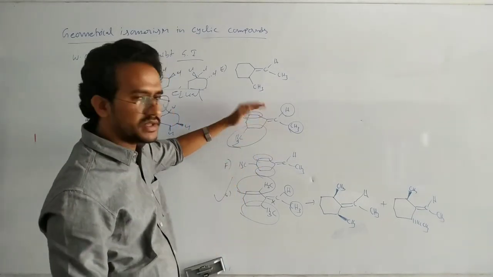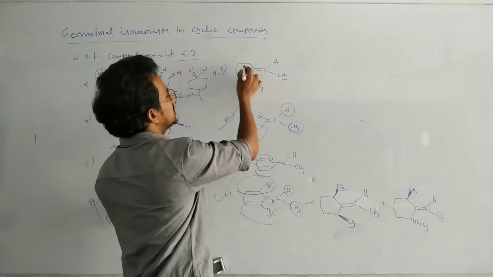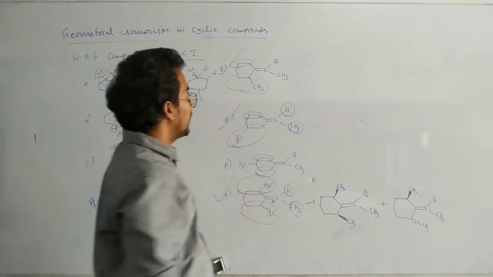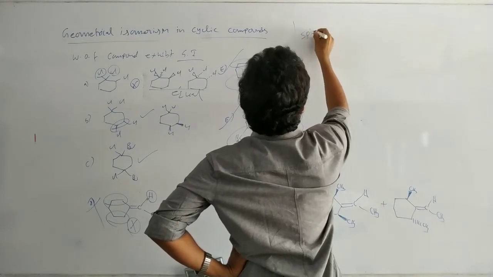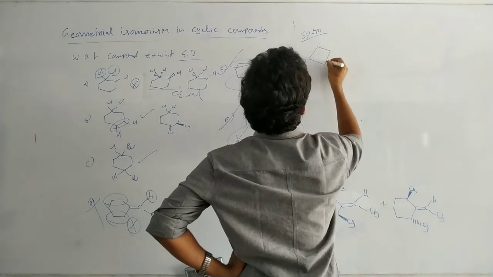Okay, double bonded carbon must contain the different groups. So this one exhibits geometric isomerism, and this one also exhibits the geometric isomerism, different groups. Okay, that's it. Now here see this one, spiro compounds.